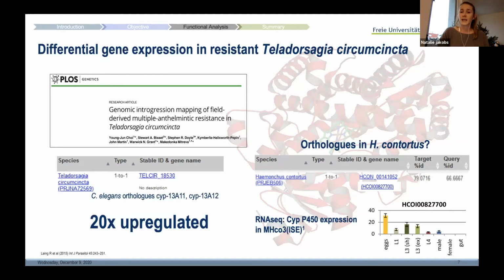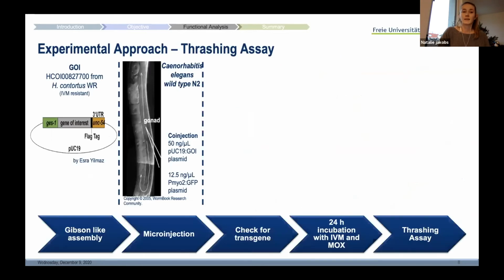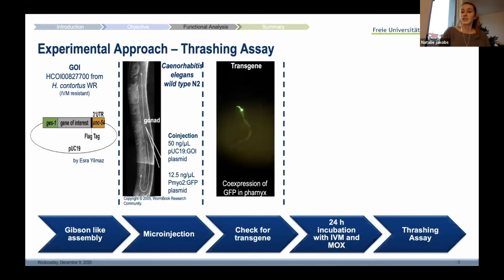Now, to check whether this gene can have an impact on the susceptibility or not, I assembled our candidate gene into an expression plasmid under the control of a gas-1 promoter from C. elegans to ensure the intestinal expression. I then co-injected this plasmid with a GFP co-marker into the gonads of the wild-type N2 strain, and then checked whether there are GFP positive transgenes or not. GFP was only used as a marker. It is expressed here in the pharynx and was just used to facilitate selecting positive worms.